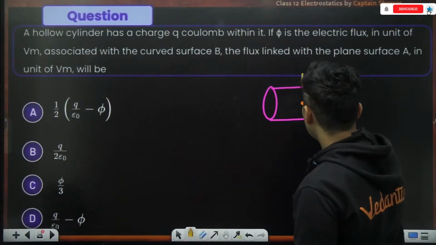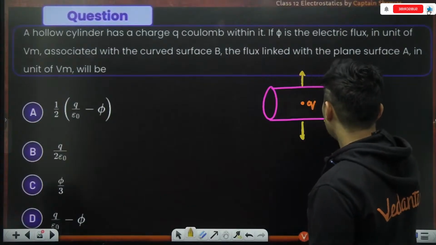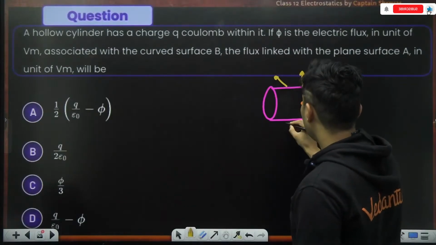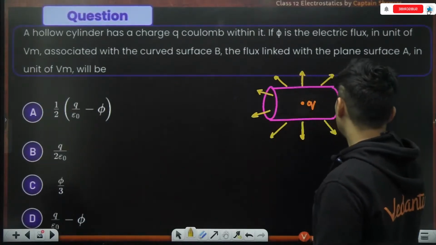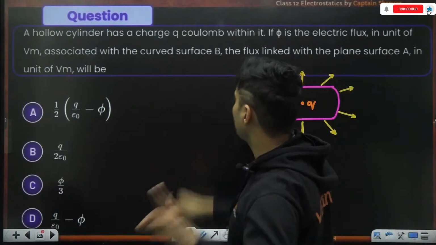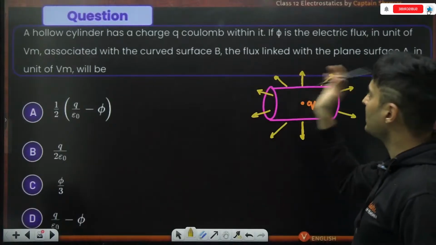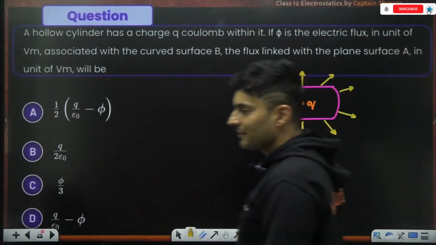Obviously, it will give some electric field everywhere like this. Some field will even pass through the flat surface from both the sides. They have mentioned the flux through the curved surface is some value phi. How much is the flux through the plane surface?